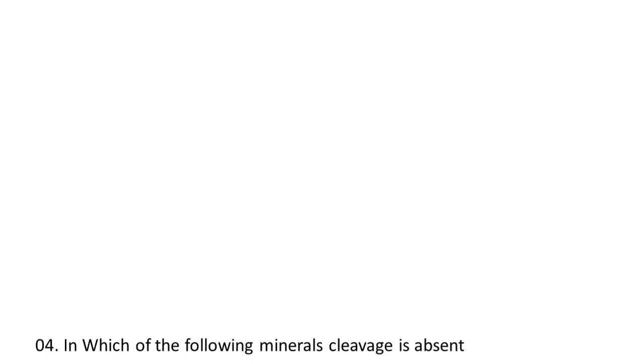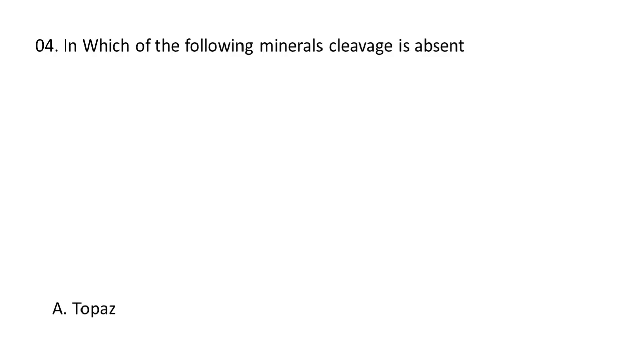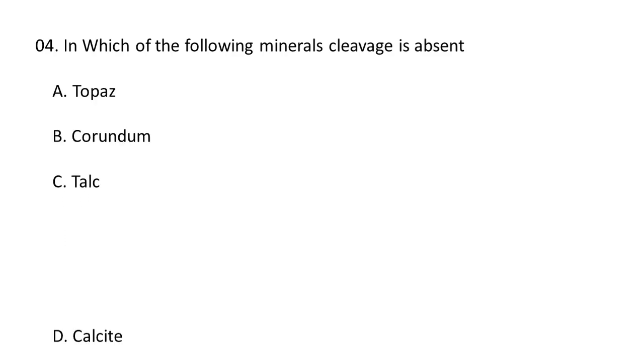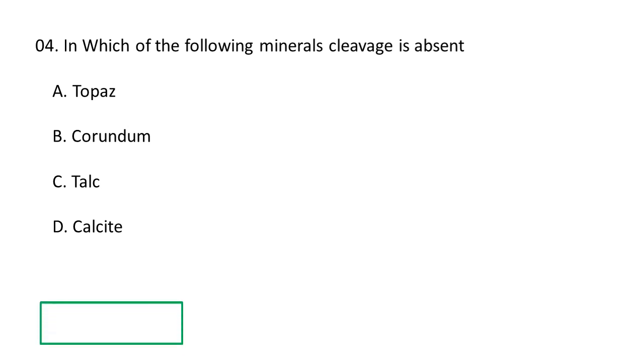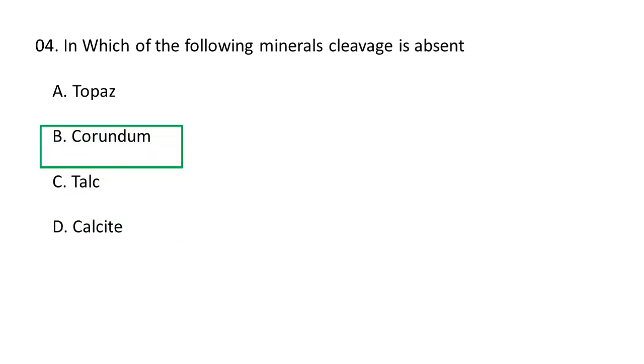Next question. In which of the following minerals is cleavage absent? A. Topaz, B. Corundum, C. Talc, D. Calcite. So, obviously in corundum cleavage is absent. Corundum is a mineral that generally lacks a dominant cleavage and fractures in a conchoidal manner.